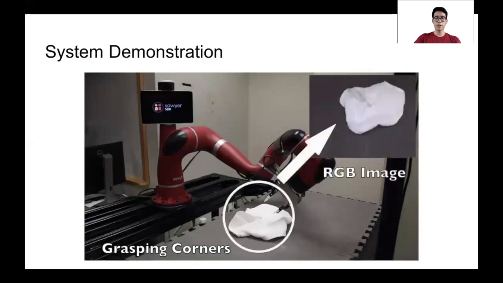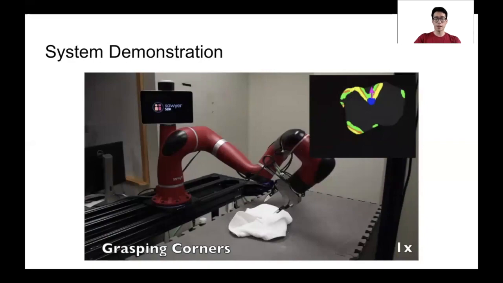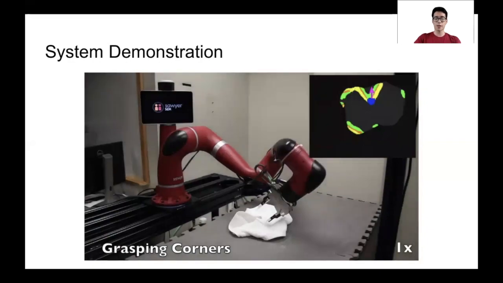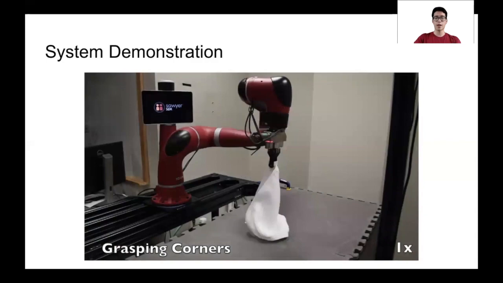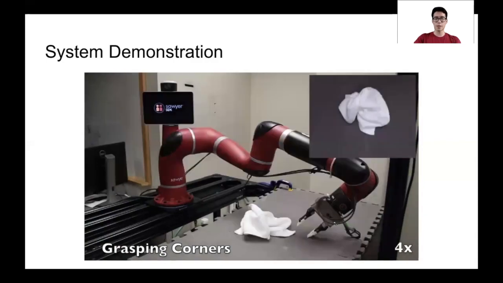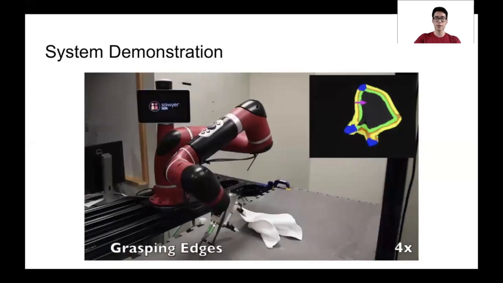Here you can see an example of our complete system. Our method observes a depth image of the crumpled cloth and segments it. It then estimates the grasp direction and directional uncertainty. Finally, we grasp a corner point with low directional uncertainty. As you can see, we are able to grasp the cloth corners or edges from many crumpled configurations.